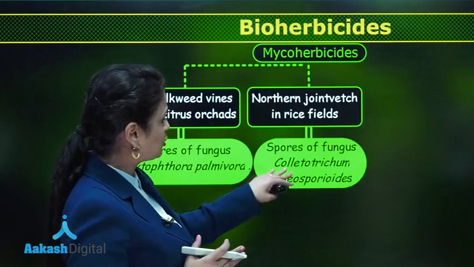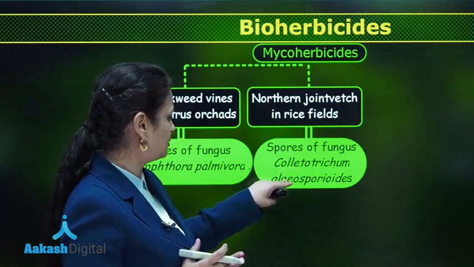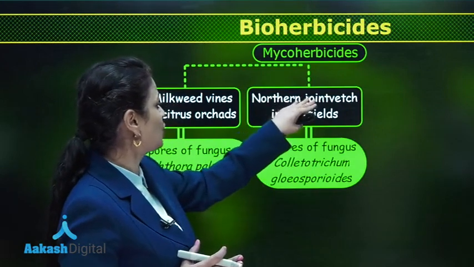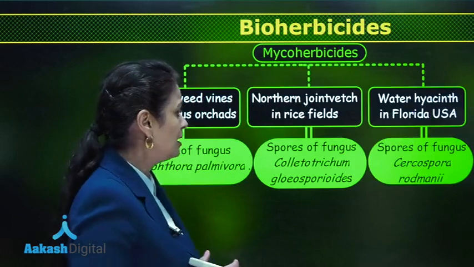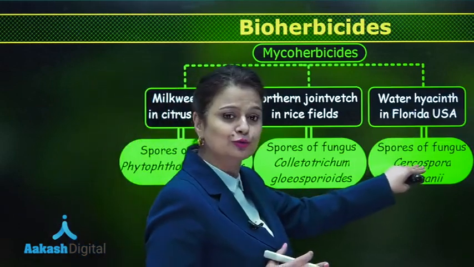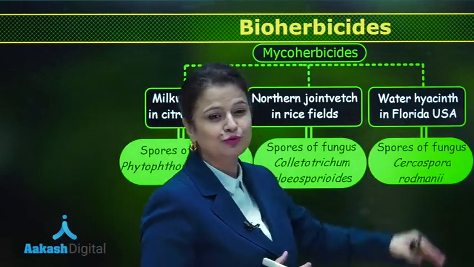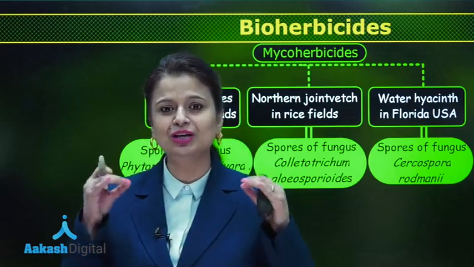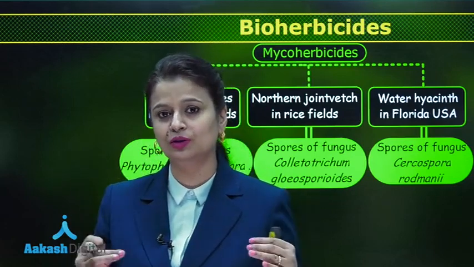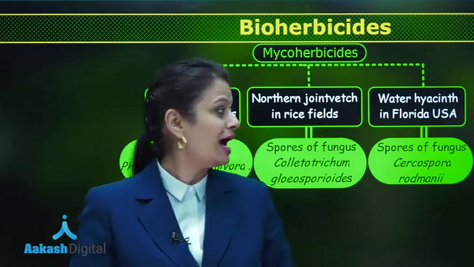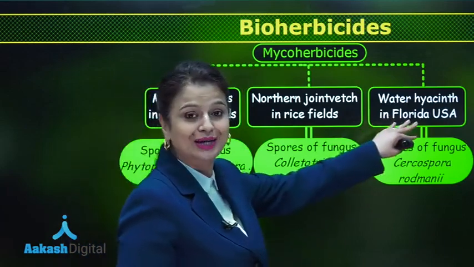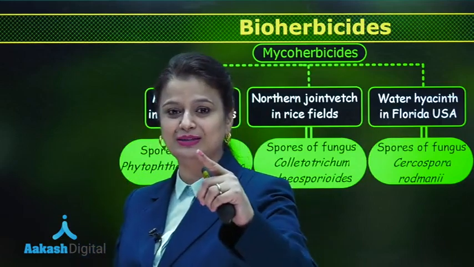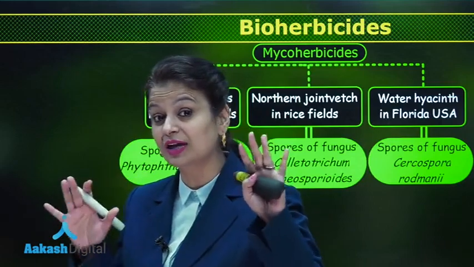Then spores of the fungus Colletotrichum gloeosporioides are used for controlling the weed northern joint vetch in rice fields. Then spores of Cercospora fungus are used for controlling the most noxious, most dangerous weed in water, that is water hyacinth, and it was first used in USA. The first bioherbicide was a mycoherbicide, it was fungi based.